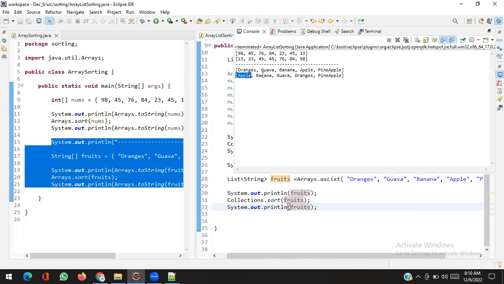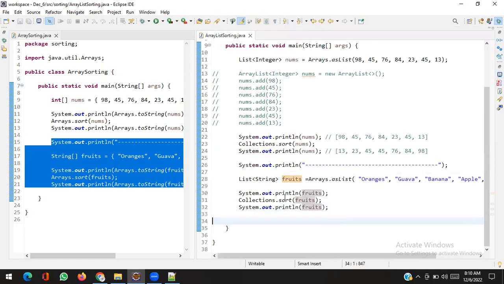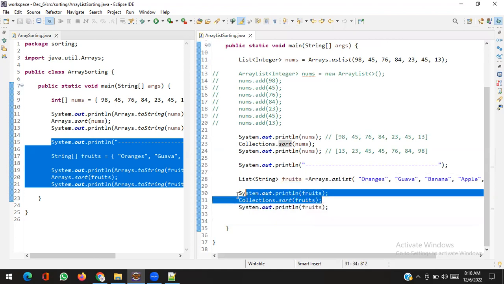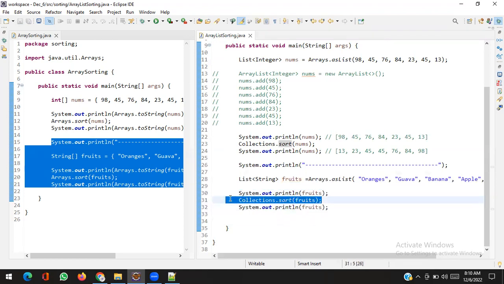And strings are also sorted with the help of the Collections.sort method. How cool, how easy.